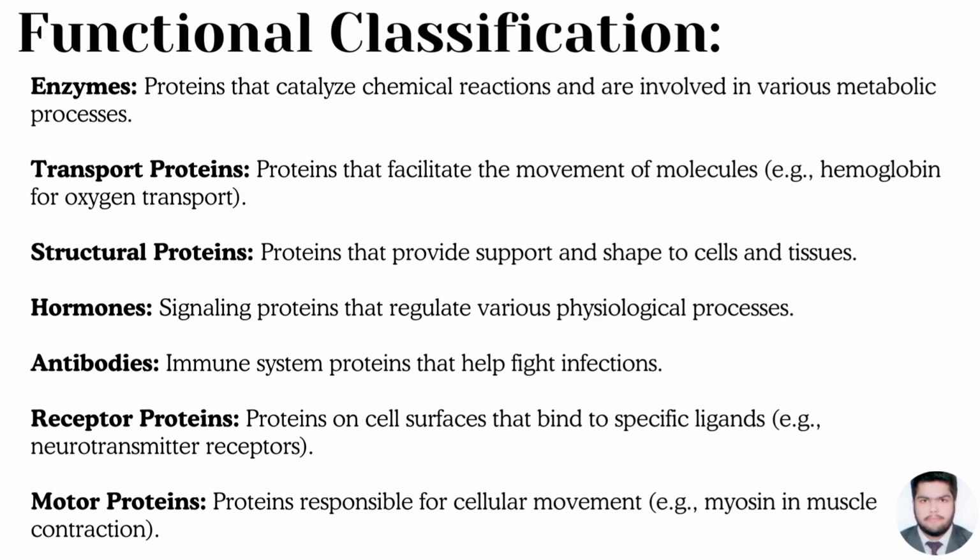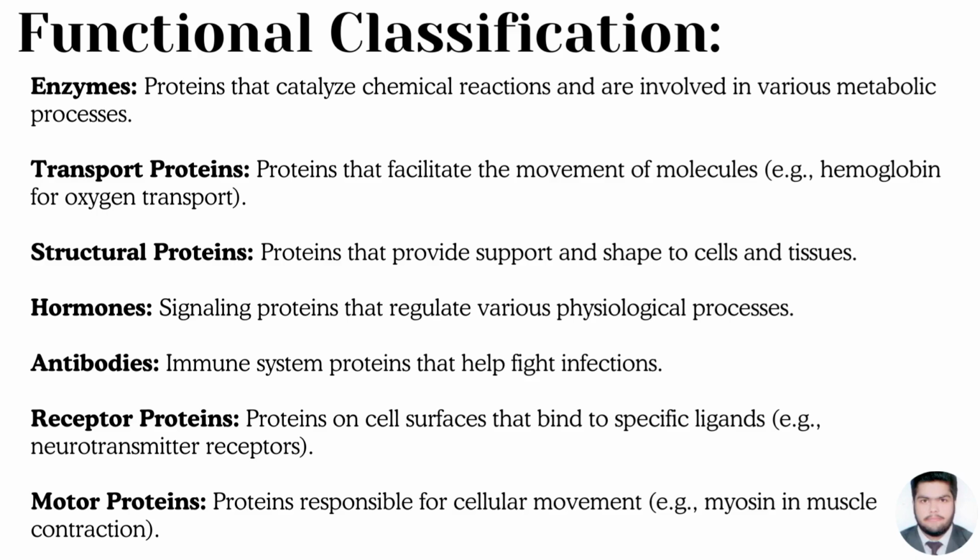Functional classification. Enzymes, proteins that catalyze chemical reactions and are involved in various metabolic processes. Transport proteins, proteins that facilitate the movement of molecules. Example, hemoglobin for oxygen transport. Structural proteins, proteins that provide support and shape to cells and tissues. Hormones, signaling proteins that regulate various physiological processes.